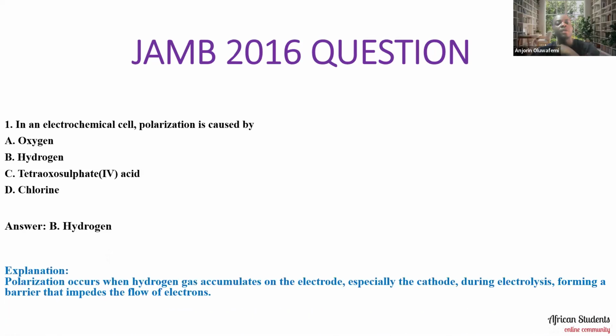The reason is that polarization occurs when hydrogen gas accumulates on the electrodes, especially the cathode, during electrolysis, forming a barrier that impedes the flow of electrons. Okay, so that's the answer to the first question.